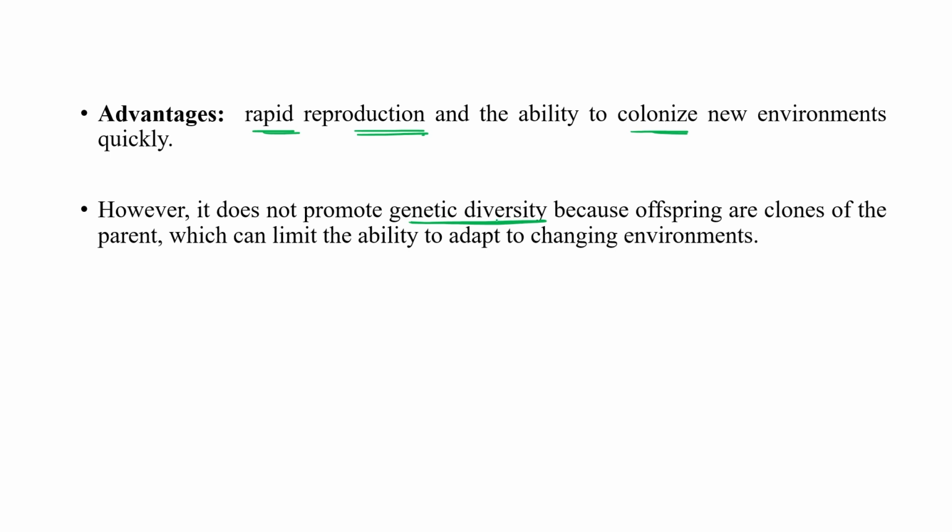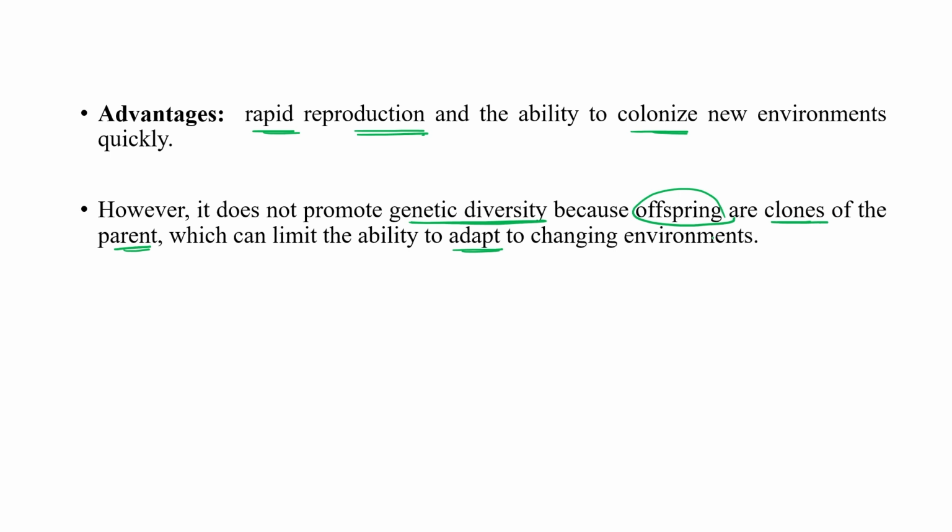So no genetic diversity, because the offspring are an exact clone of the parent. Which can limit the ability to adapt to a changing environment. If any organism wants to adapt to a changing environment, it needs to reproduce sexually, via meiosis, where genetic recombination occurs, right?